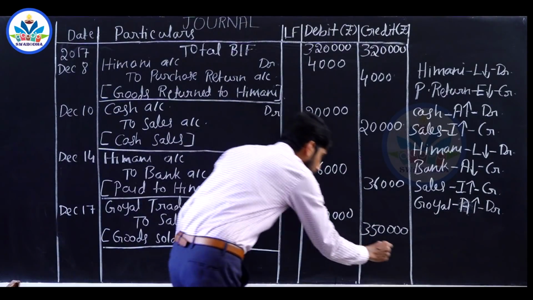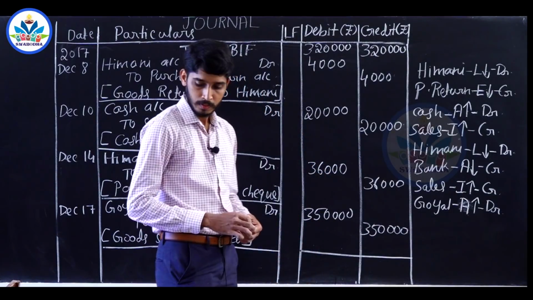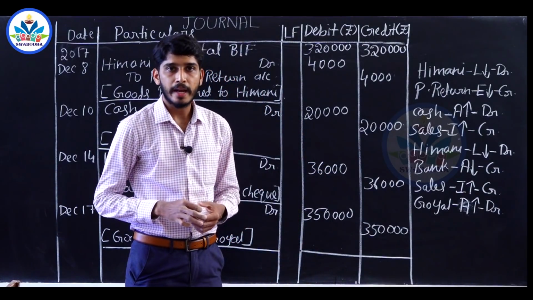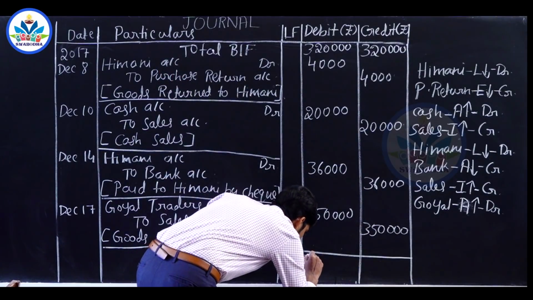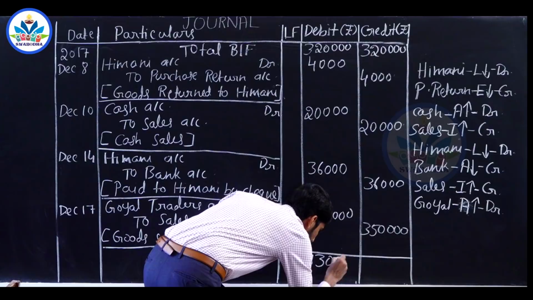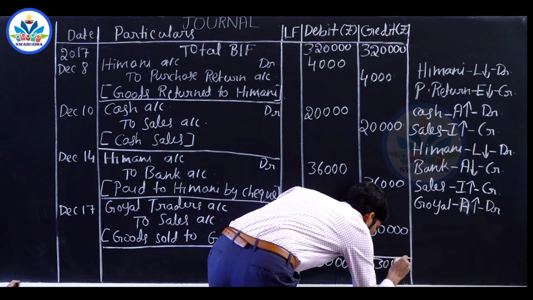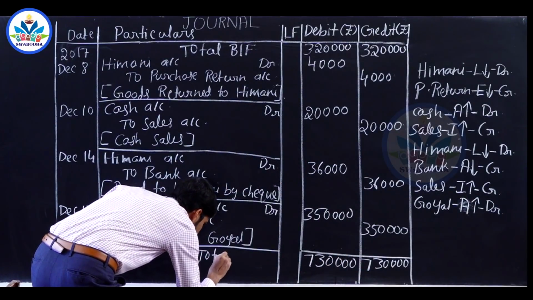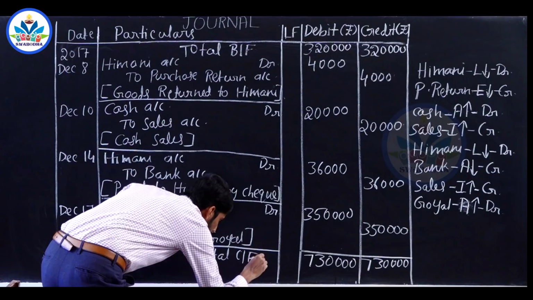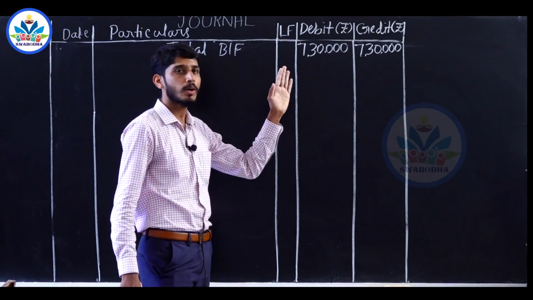Next we have to calculate the total and carry forward the total. So the total carried forward to the next page is 7,30,000. So the total brought forward is 7,30,000.